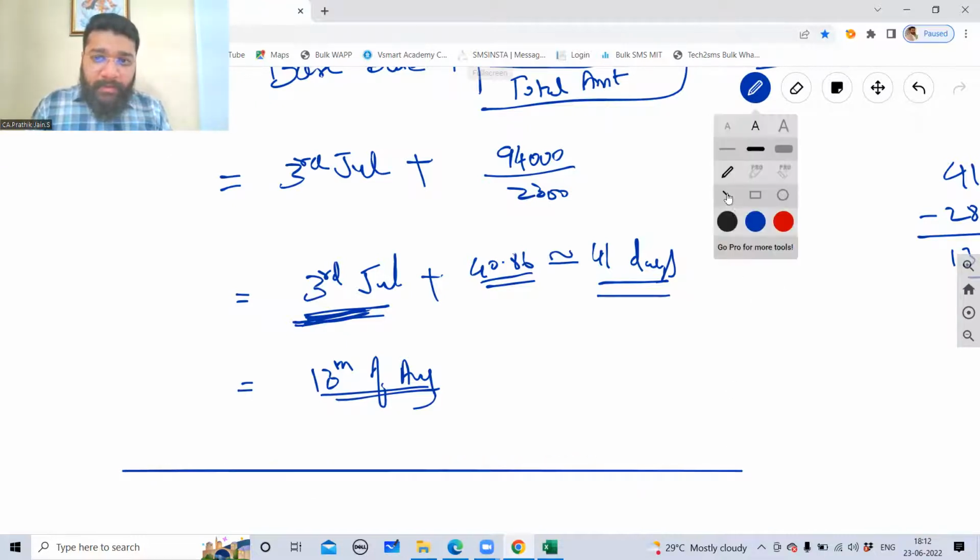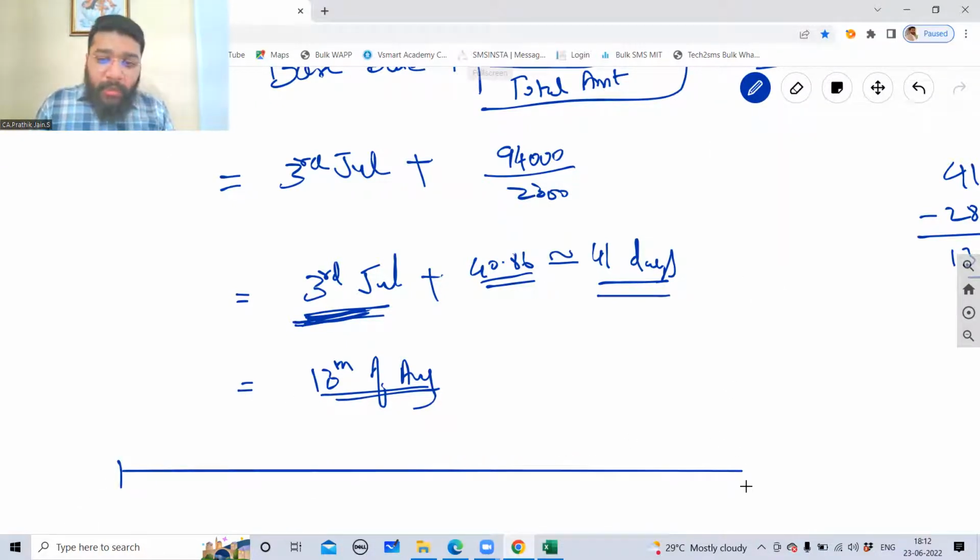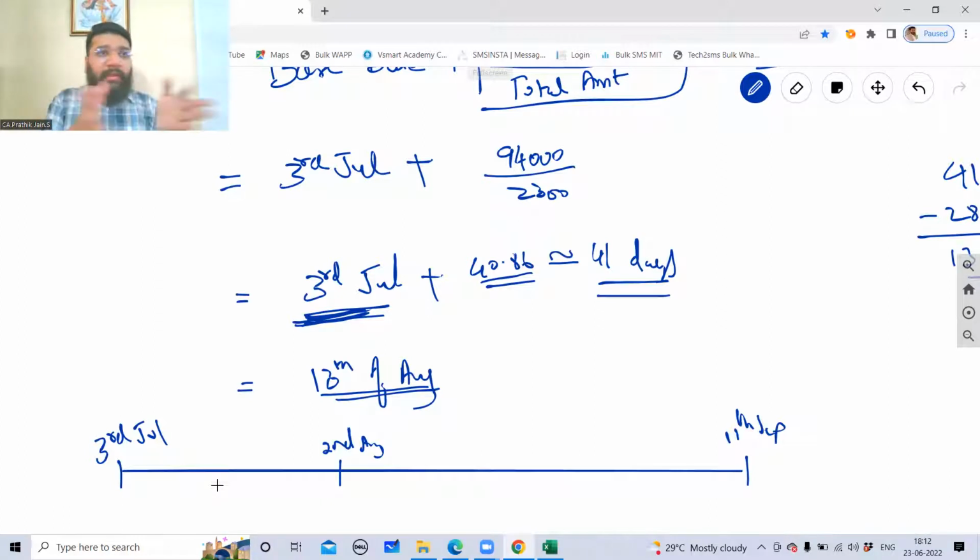This is the period, guys. Can you tell me what is the first due date? 3rd of July. What is the second due date? 2nd August. And the last date is 11th September. So can I say the gap is a little haphazard?